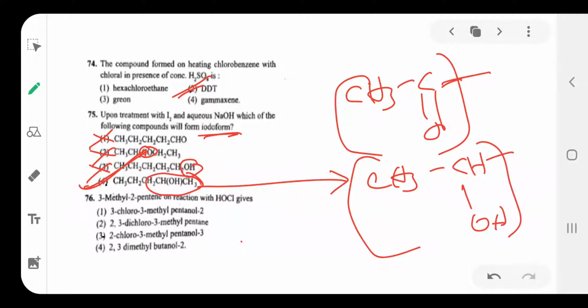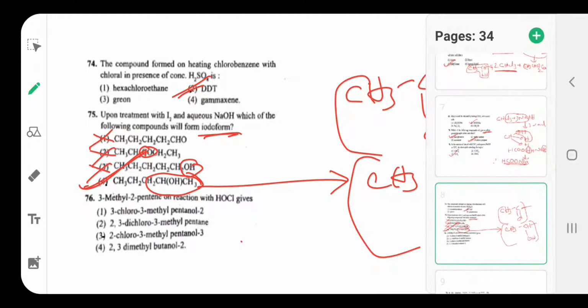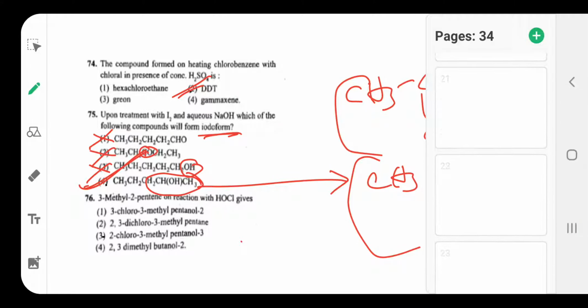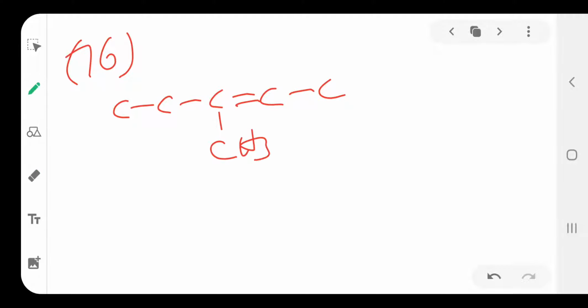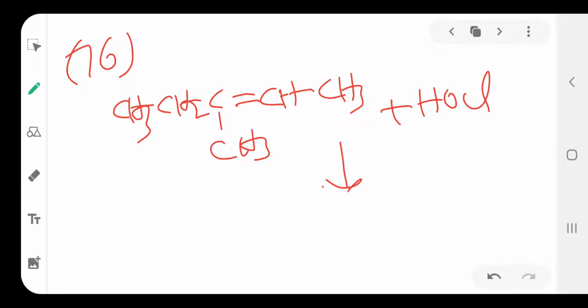3-methyl-2-pentene on reaction with HOCl. Let us see the reaction. If it reacts with HOCl, Markovnikov addition takes place.